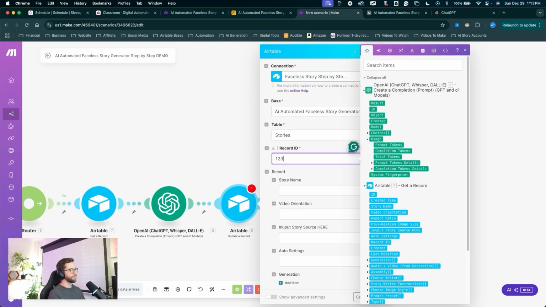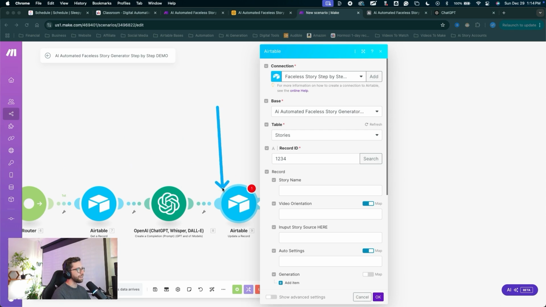We'll need to push some data through. So I'm going to put that default record ID in there like that. And we actually need to add another field to Airtable, one that I forgot, which is common when you're building this stuff out. You just build as you go. So we're going to head back into Airtable, set up that new field and run the data through with an automation to finish off this chain here. So for now, I'll leave this record as is.